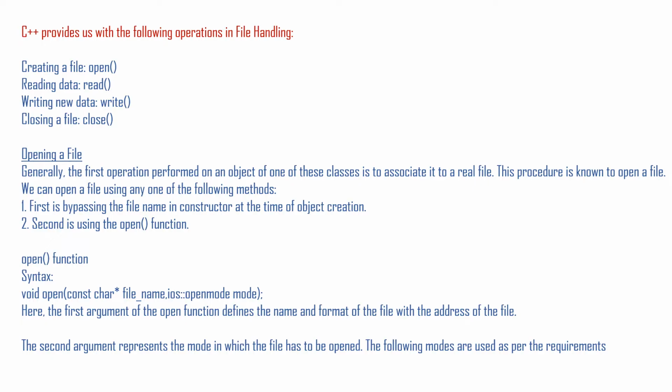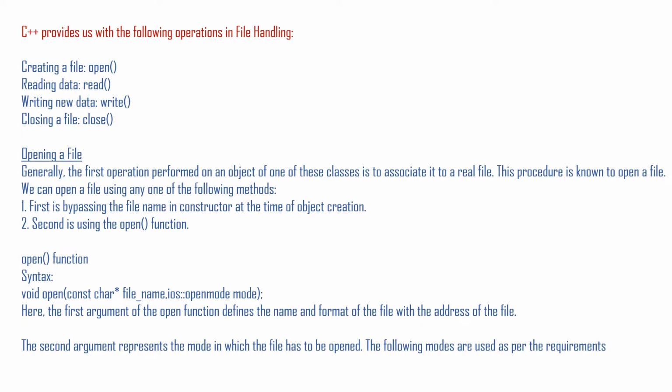For that we use the close function, and all these functions are members of the classes which we have seen just now. Read is associated with the read one and write is associated with the write one. So here is the first, opening a file.